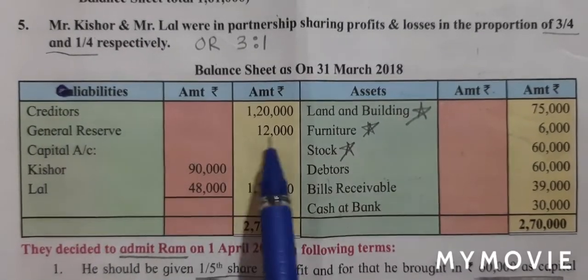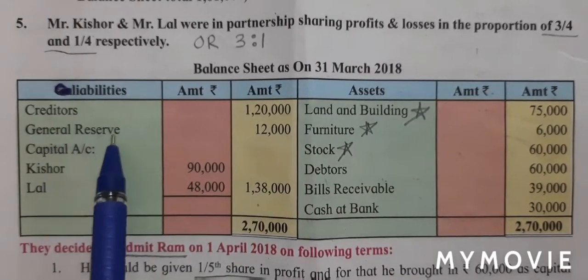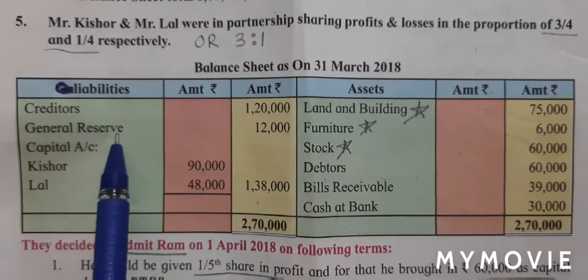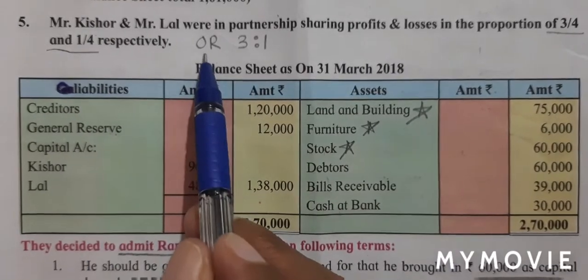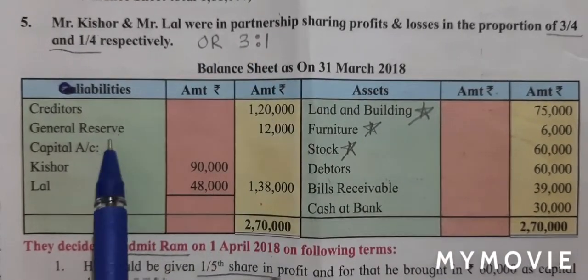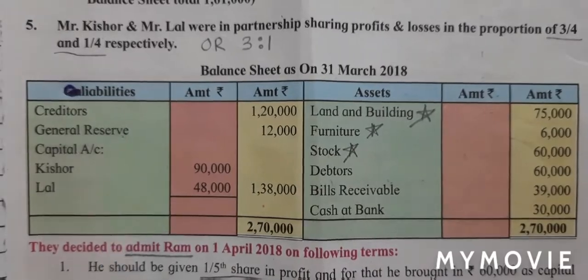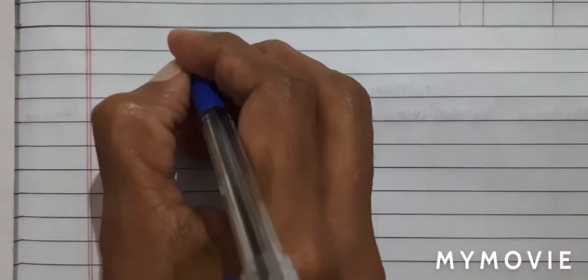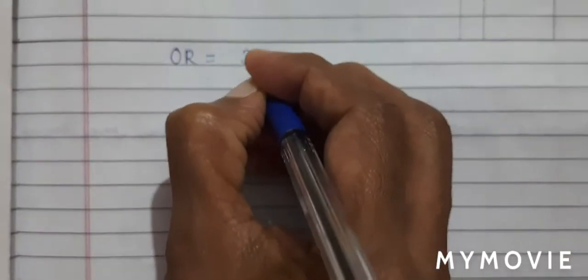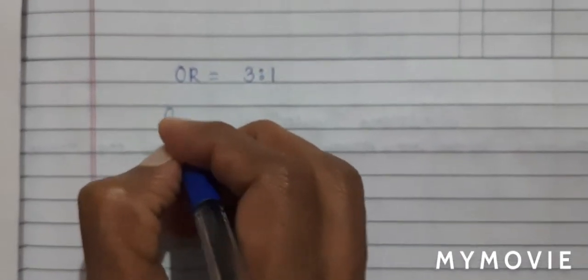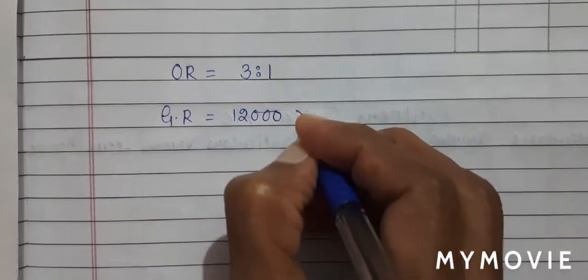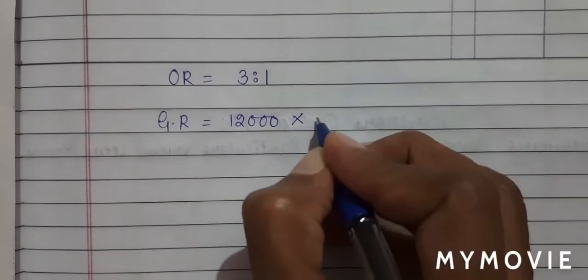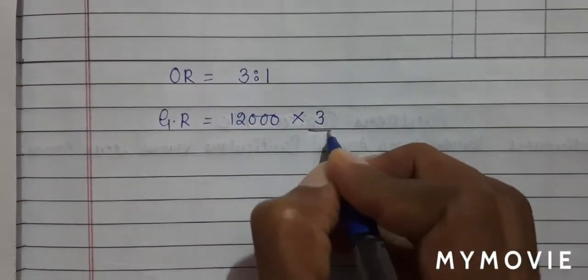Next is general reserve 12,000. Now this general reserve is our accumulated profits and losses. This will be distributed to old partners in old ratio. So first let us do the calculation. So the old ratio is 3:1. General reserve amount is given as 12,000. So this we will distribute among the partners. So I'll multiply by 3 divide by 4.